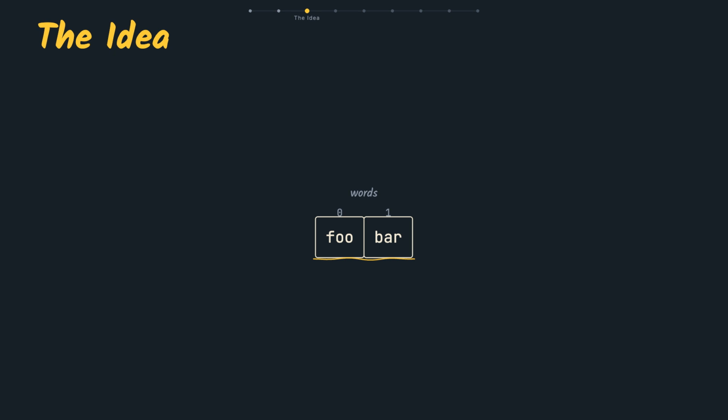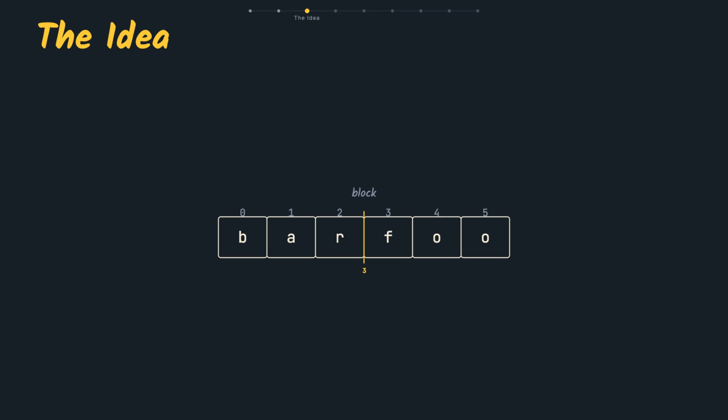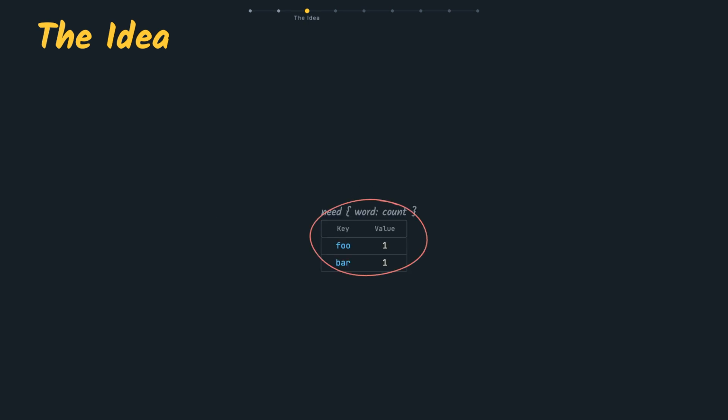We don't care about order. We never did. A block is valid when it holds the right pieces, the right number of each. Arrangement is noise. And every piece is the same length, 3. So any block is just 3-letter chunks in a row. So keep account of each word, how many times it's needed. That's a hash map, lockers labeled by word, the count inside.